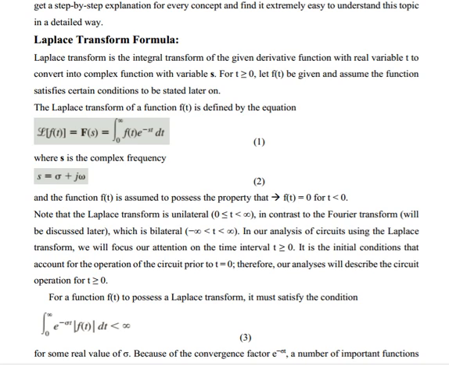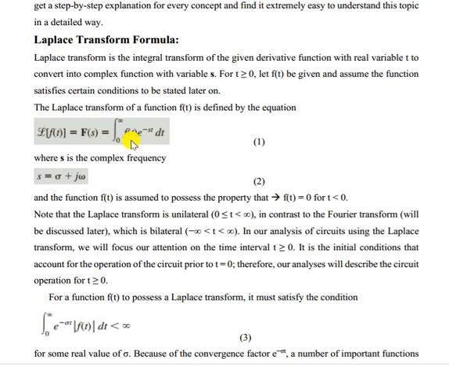Laplace transform formula. Laplace transform is the integral transform of the given function with real variable t to convert into complex function with variable s. Now, s is a complex variable which is defined by sigma plus j omega. And the Laplace transform of function f(t), so L of f(t) is equal to F(s), that is function in s, and the formula is integral from 0 to infinity f(t) e to the power minus st dt. So that is the Laplace transform definition, or the equation.